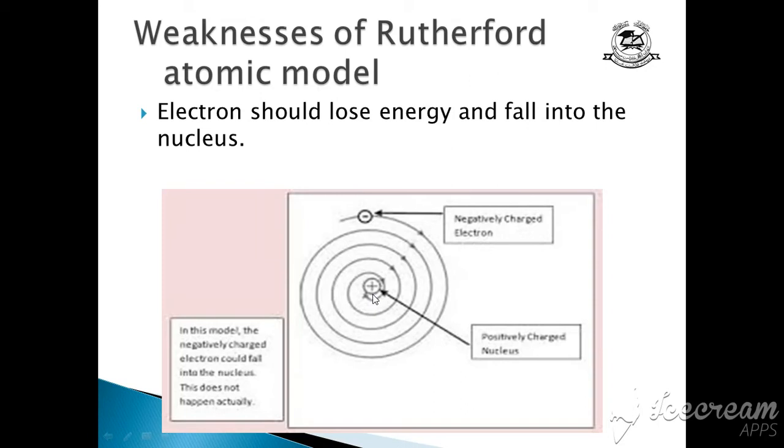Second, if the revolving electron emits energy continuously, then there would be a continuous spectrum, but in contrast to it, we get a line spectrum from the atoms of an element. Alright, so according to Rutherford, there should be a continuous spectrum, but basically we are getting a line spectrum when electrons move around the nucleus of an atom. So these were the two defects. This is also written in your book, page number 49.